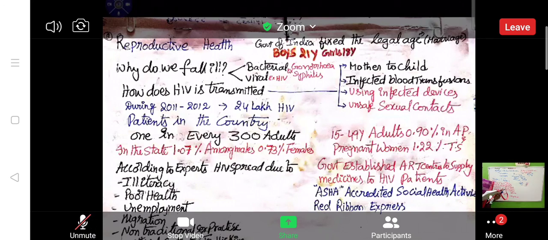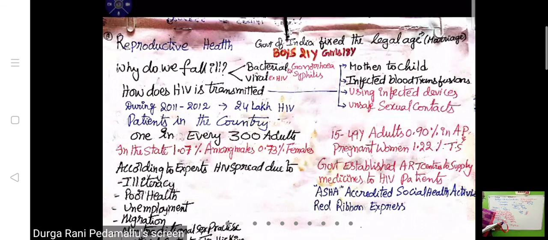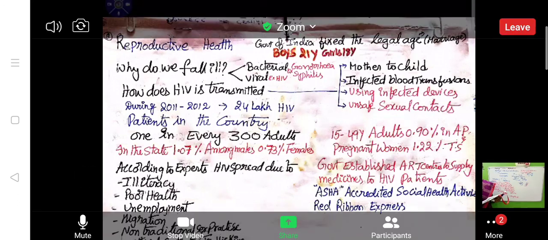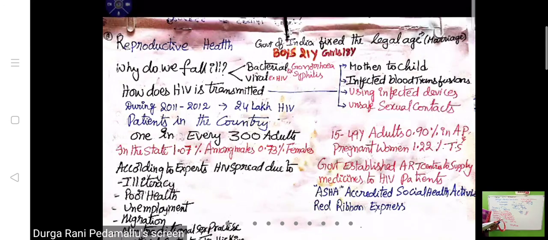Next, the statistical information: during the year 2011 to 2012, 24 lakh people in our country were affected with HIV. This is the statistical information collected by the government during 2011 to 2012. Now, our two states, AP and Telangana, are leading.